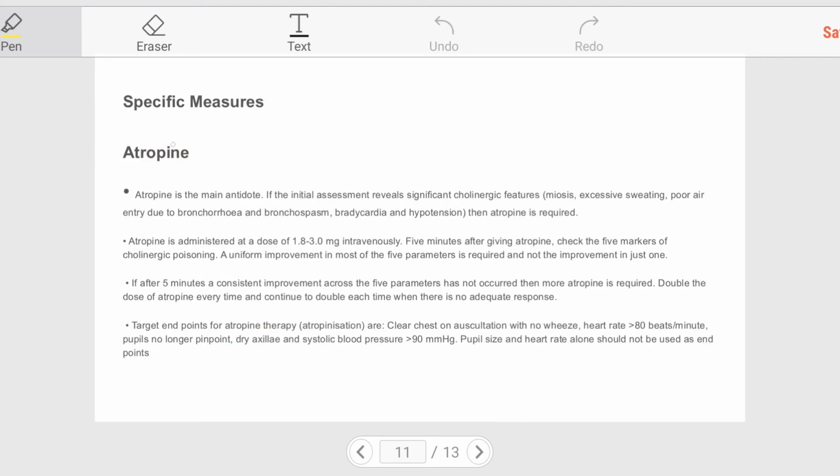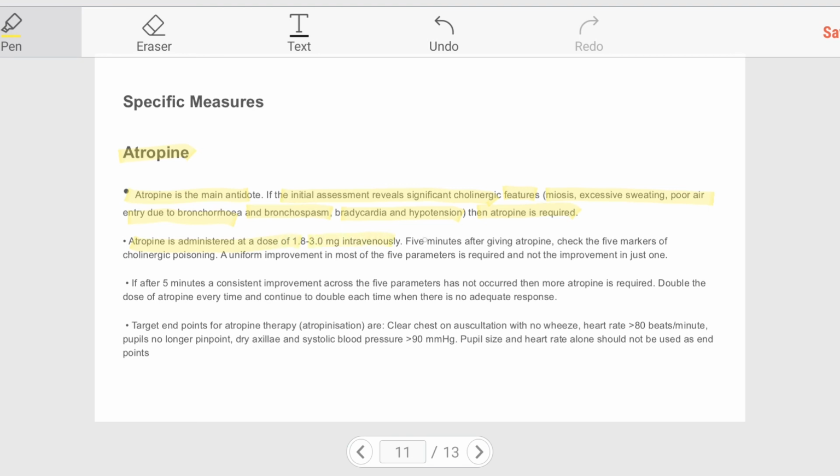Specific measures include atropine. Atropine is the main antidote. If the initial assessment reveals significant cholinergic effects, that is miosis, excessive sweating, poor air entry due to bronchorrhea and bronchospasm, bradycardia and hypotension, then atropine is required. Atropine is administered at the dose of 1.8 to 3 milligrams intravenously.